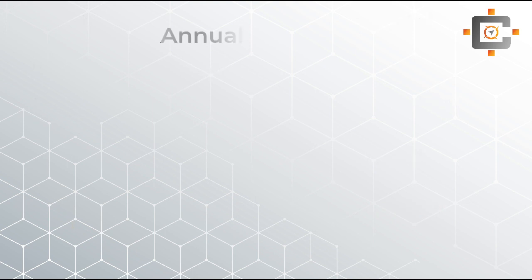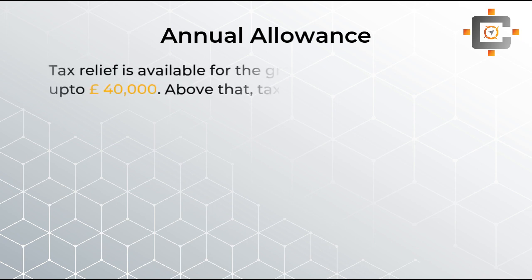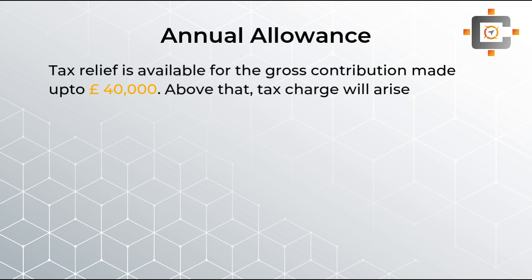Okay, now students, let's see the next topic, which is the annual allowance, which is once again an indirect restriction on pension contributions, to restrict people from making excess contributions over and above the limit. A person can make any amount of contribution into pension funds. There is no restriction on contribution, but the tax relief is restricted to a maximum of £40,000. Any amount above that will be subject to a tax charge. That means it will give rise to tax liability.